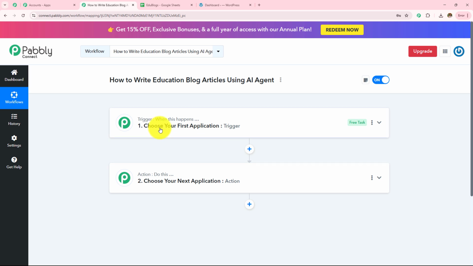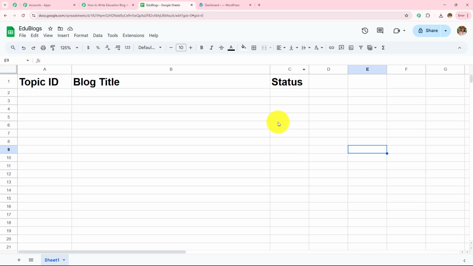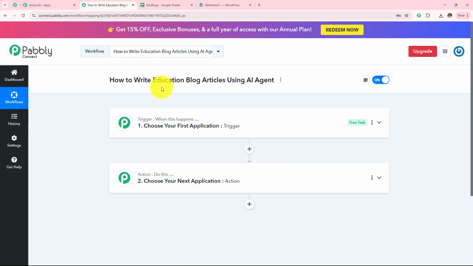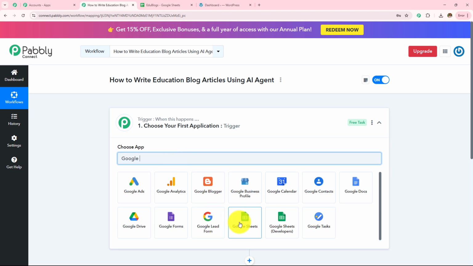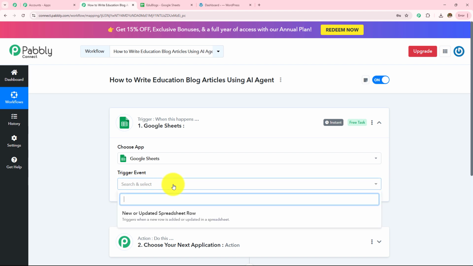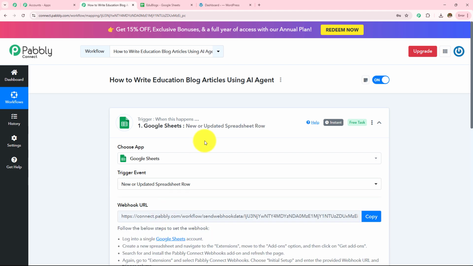So here in my trigger application, I'm going to take Google Sheets, and then in my action applications, I will be taking OpenAI, with the help of which I'm going to generate the blog, and then WordPress on which I will be posting this blog, and then again Google Sheets because I want to update my Google Sheet spreadsheet with the status of this post or the blog, whether it is posted or not. So here in my trigger application, let's quickly take Google Sheets, and then in my trigger event, I'm going to take this new or updated spreadsheet row.